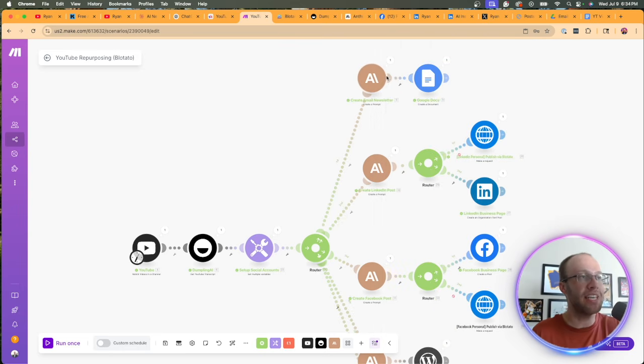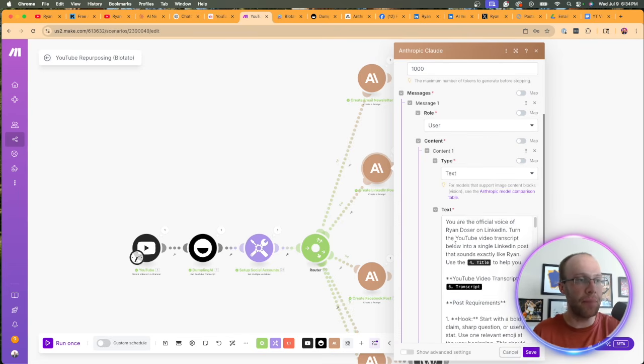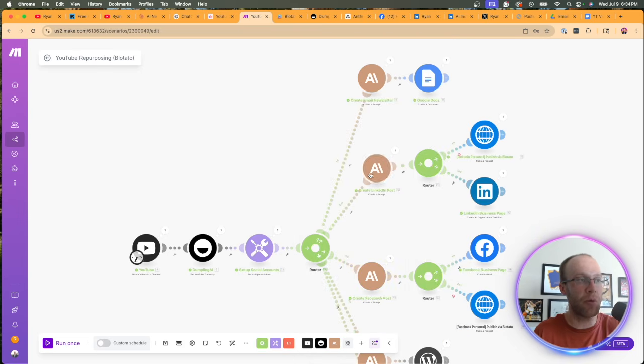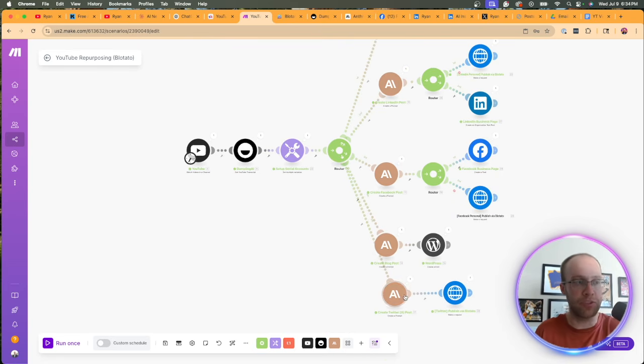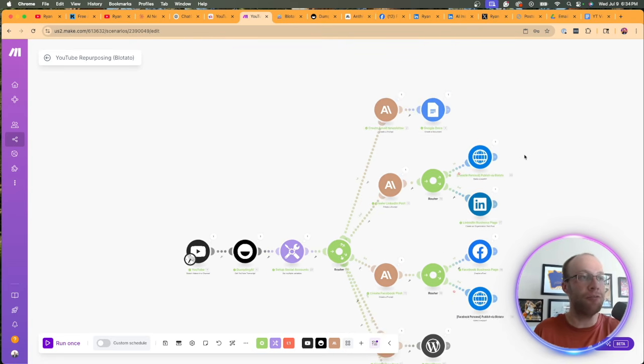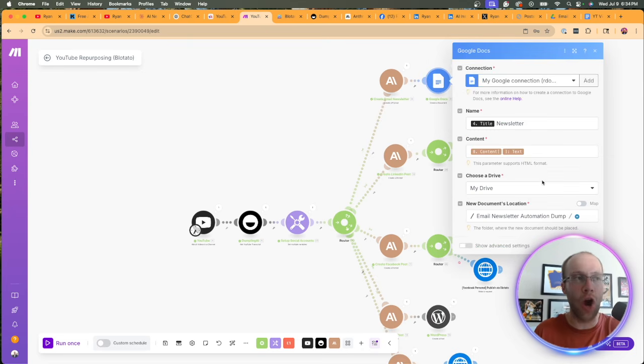Now, that's just the email example. What you would do here is the same thing for LinkedIn. You do the same inputs that I just showed you, but obviously the text would be different because now we're creating a LinkedIn post. Same with a Facebook post, same with a blog post, same with a Twitter post, right? And if you upload the JSON file, once again, a lot of this stuff should already be in here.